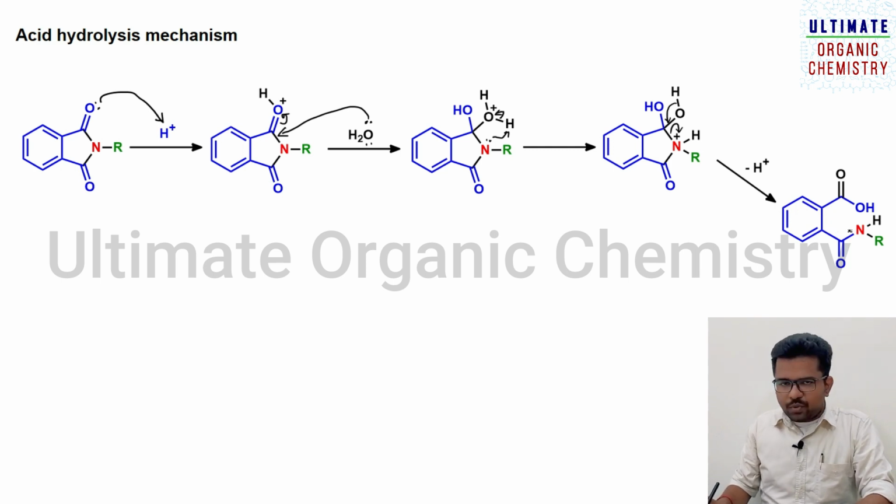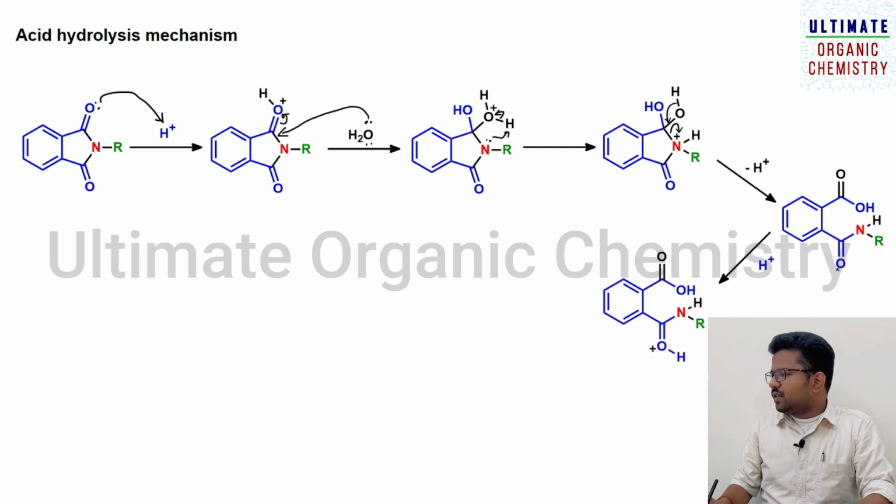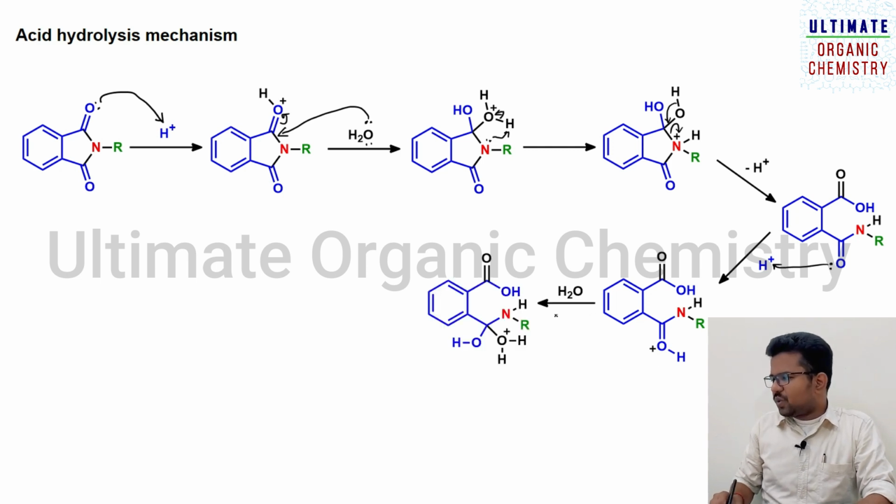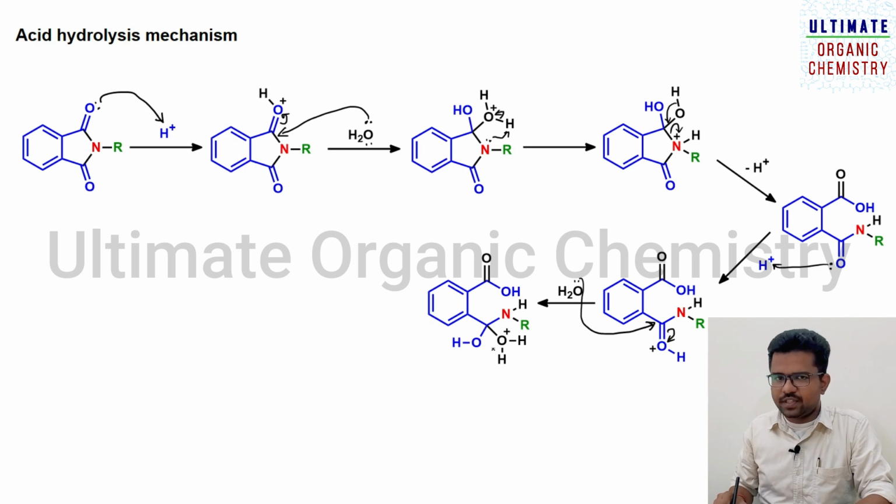So once this compound is formed, the next step will be the protonation of the lone pair of electrons on the oxygen atom. So once again, the amide carbonyl is protonated, leading to the formation of this species. Once it is formed, it reacts with water. As I said already, water has a lone pair of electrons on the oxygen atom, and this will be shifting towards the oxygen atom, leading to the formation of this species.